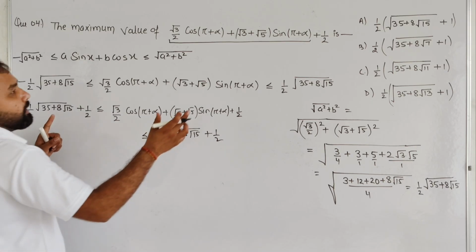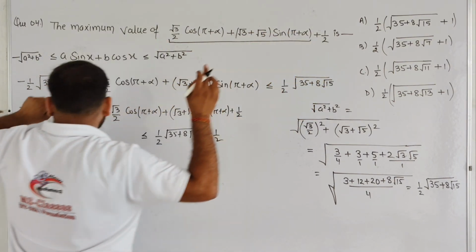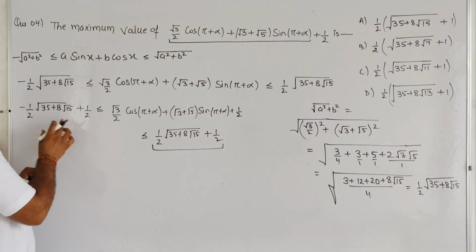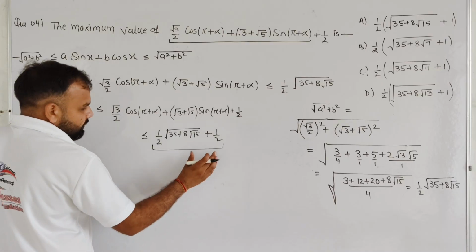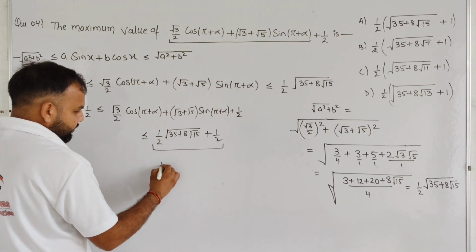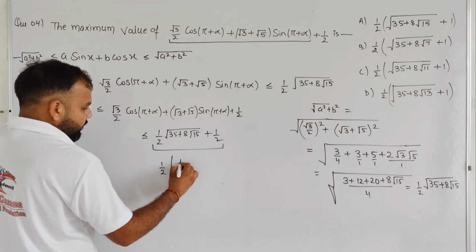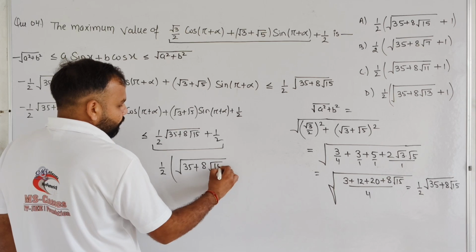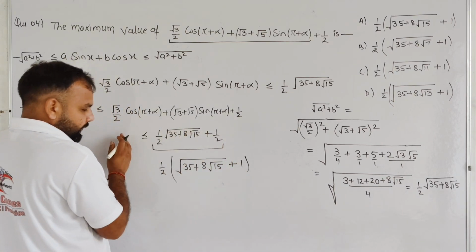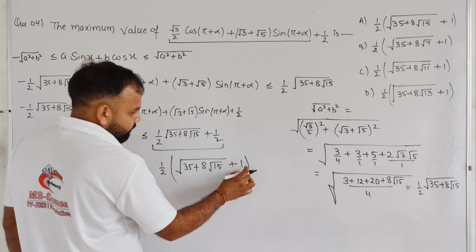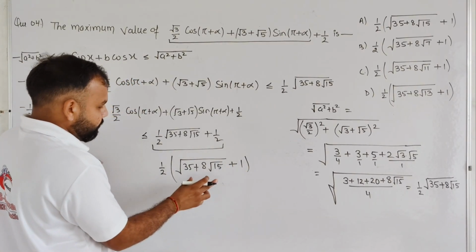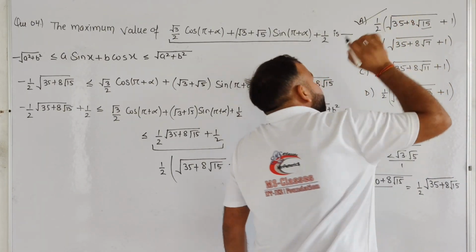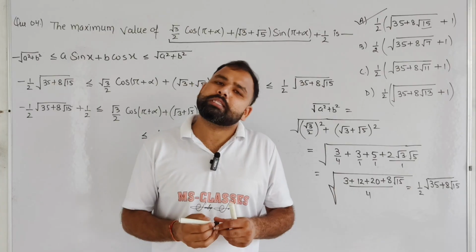So basically we know very well that this whole function lies in between this and this. So this is the maximum value from negative to positive, so this is the maximum value for this function. After taking 1 by 2 as common, it can be written as 1 by 2 times root 35 plus 8 times root 15 plus 1. 1 by 2 taken out common, so it will become this and this will become 1. So basically this is our option A. So our option A is the correct option and the remaining options are incorrect.